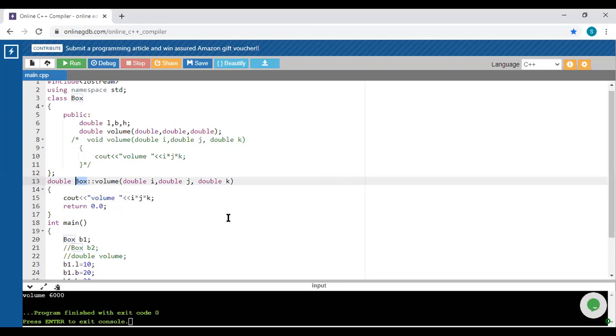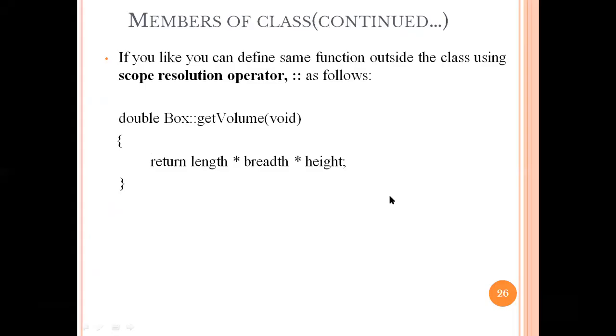कळलं का? What is the use of that particular scope resolution operator? Yes, sir. Yes, remaining Rutvik. Yes, sir.